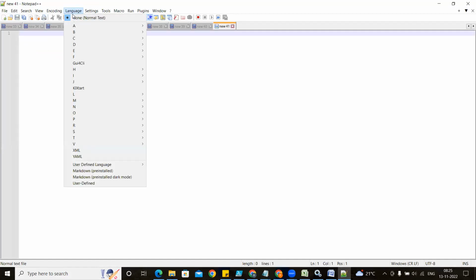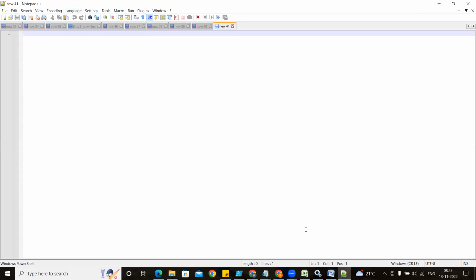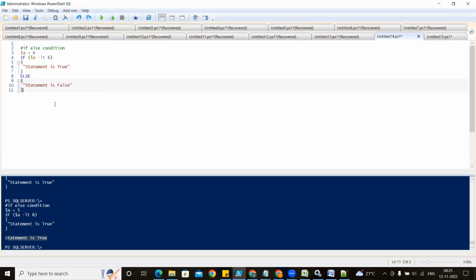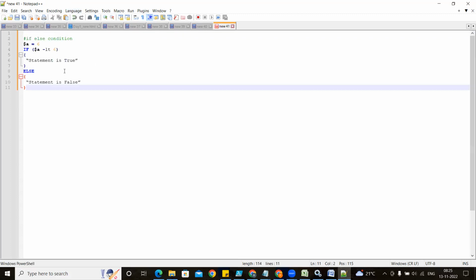There you can go to Language. In Language, you select the P and you will be able to see PowerShell. Click on PowerShell. After that, you copy this statement and save it here. So easily it will be defined. If you click on any of the loops, it is going to display the scope of this loop. If anything is entered after the if, this much is going to be performed. Else means this is the loop for else.